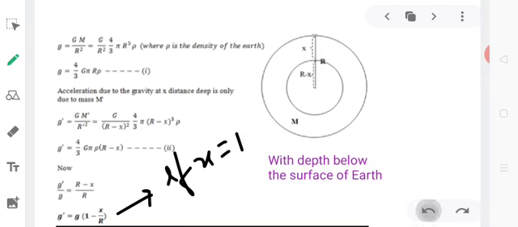But obviously it is a hypothetical situation. It is not possible to reach the center of the Earth, but theoretically by calculation we can show that the value of acceleration due to gravity at the core of the Earth is equal to 0.